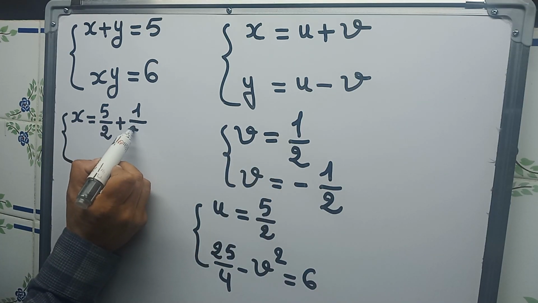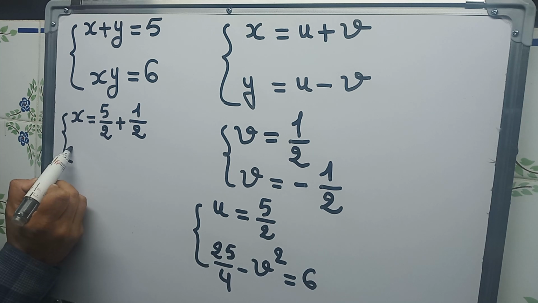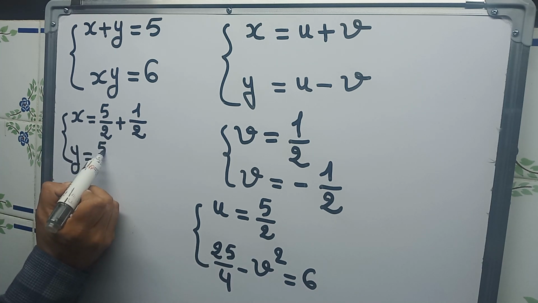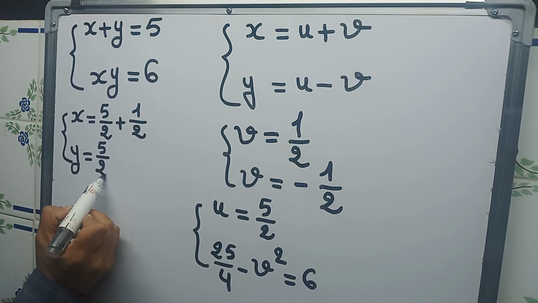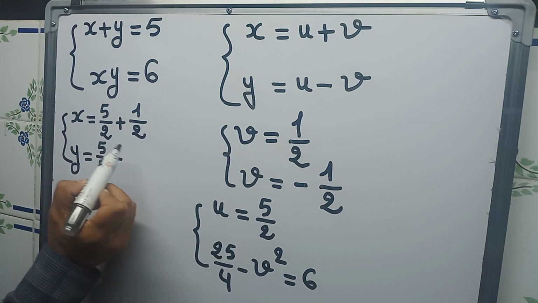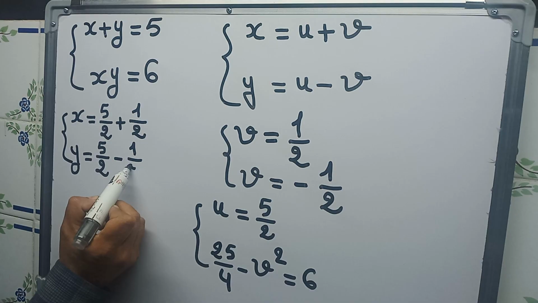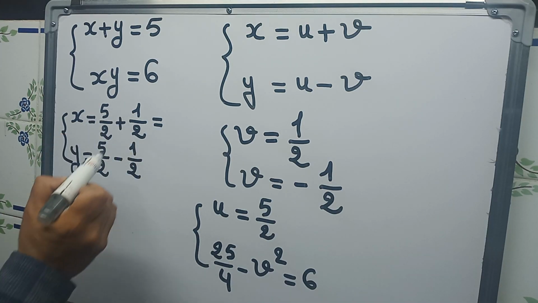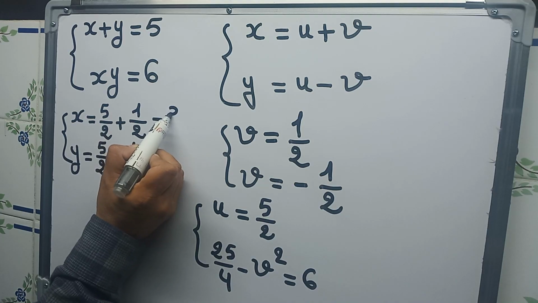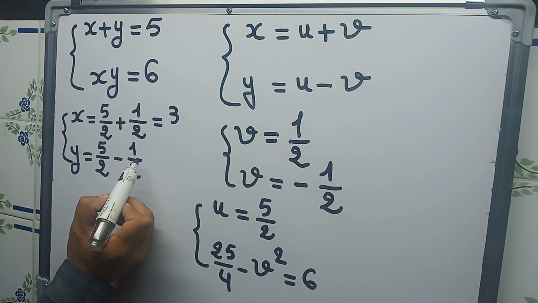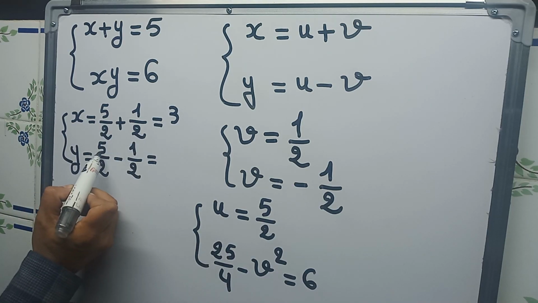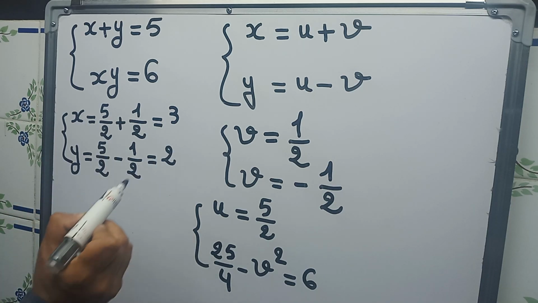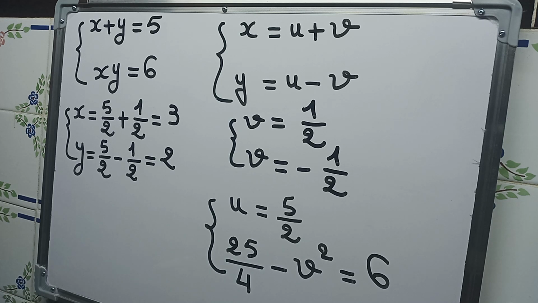So here we will use v equals 1/2, and y is equal to 5/2 minus 1/2. So here 5 plus 1 is 6, and 6/2 is 3. Here y is equal to 5 minus 1 is 4, and 4/2 is 2. This is the first solution.